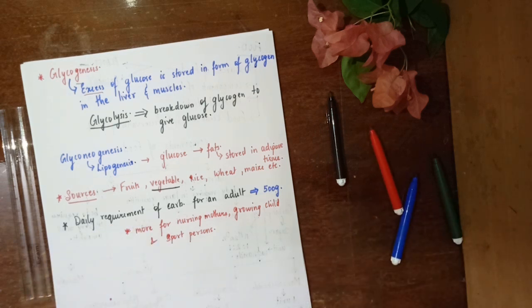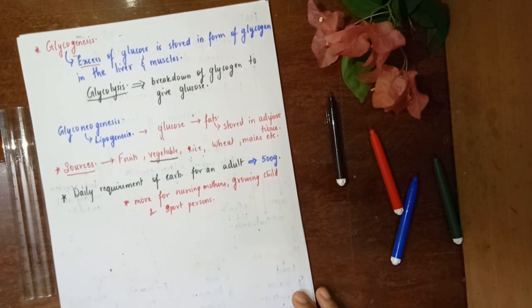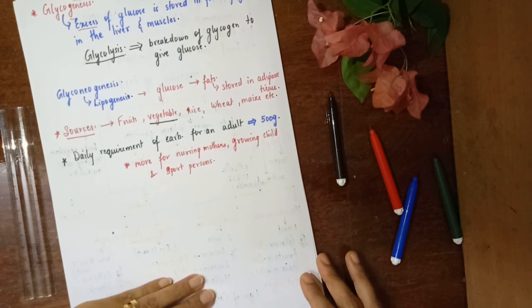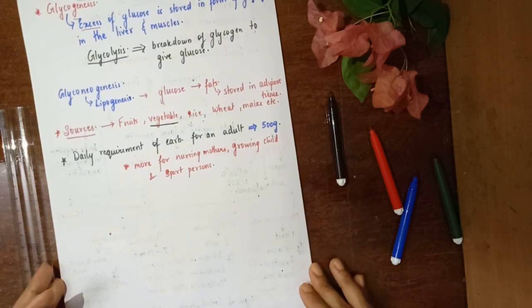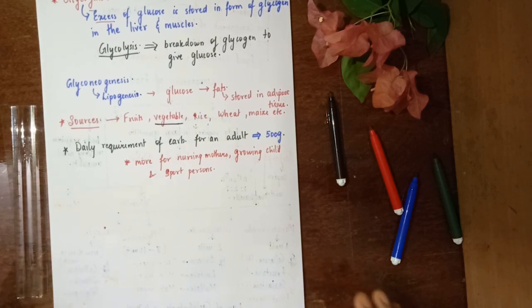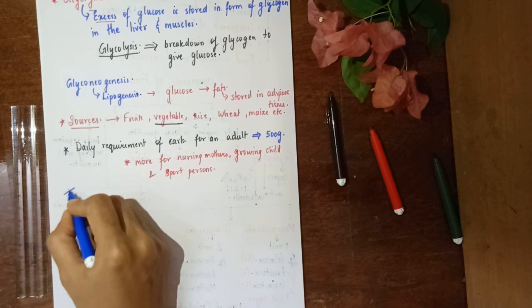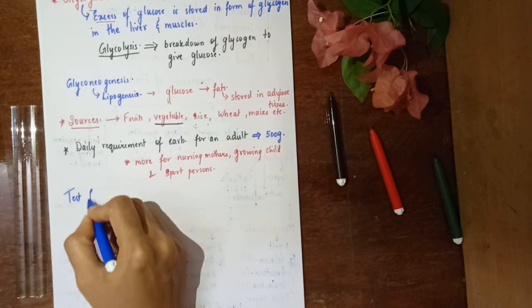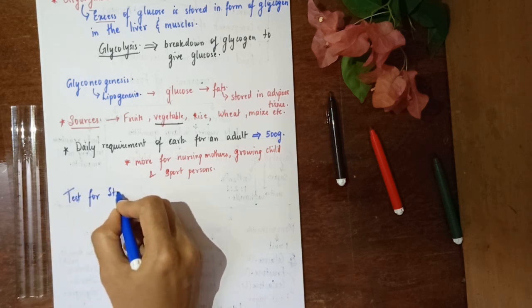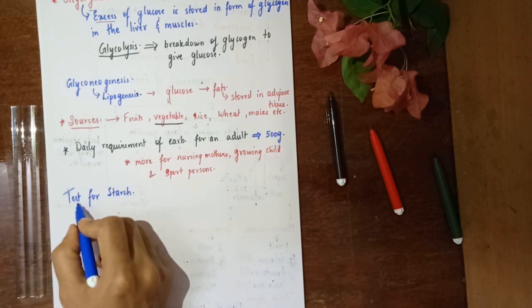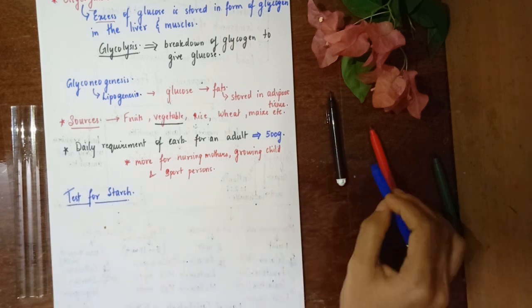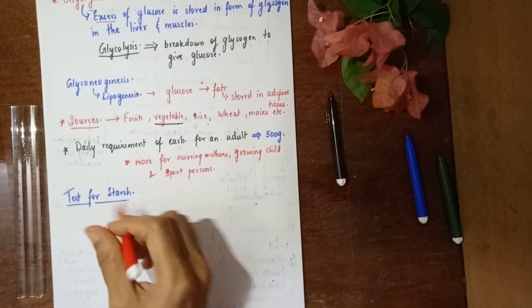Now, how do you test whether a given material has carbohydrate in it? Say suppose I give you a particular powder and I ask you, tell me what does it contain? Does it contain carbohydrate? So what is the test for starch? Because normally carbohydrate is stored in the form of starch when it comes to plants.